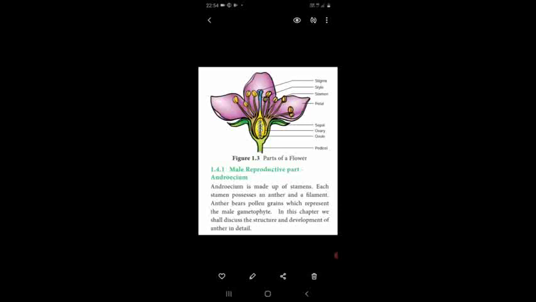This one you already studied in 10th standard, parts of an anther lobe. Inside the anther lobe, there is the male gamete called pollen grains, or these pollen grains are otherwise named as male gametophyte. So the anther lobe contains a yellow color powdery substance called pollen grains or male gametophyte. Now we are going to see how the male gametophyte is developed in the plant parts.